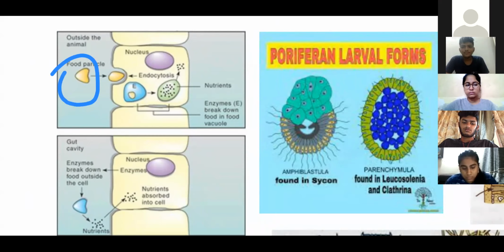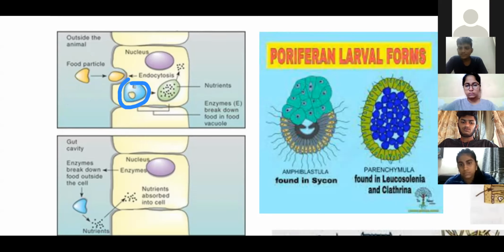This food particle, by forming a vacuole-like depression, vacuole-like structure, enter into the cell, and inside the cell, digestion takes place. Inside the cell means inside the cell, enzymes are present. Enzymes acts on this food and helps into convert into simple form. So our cells can easily